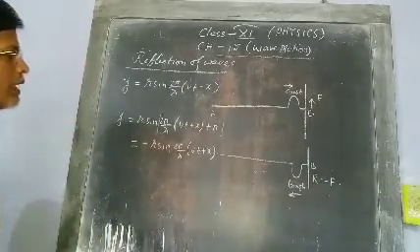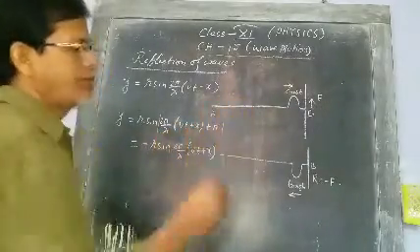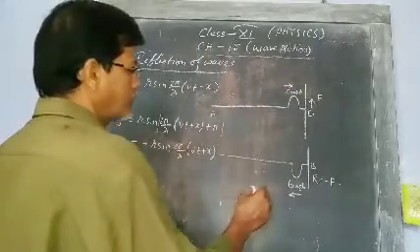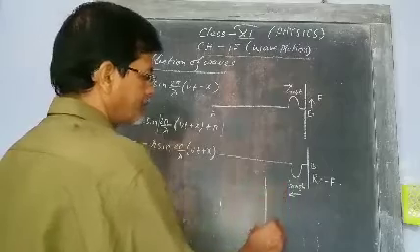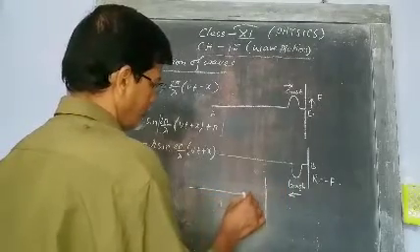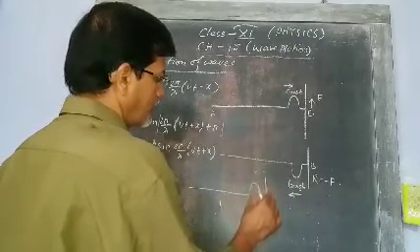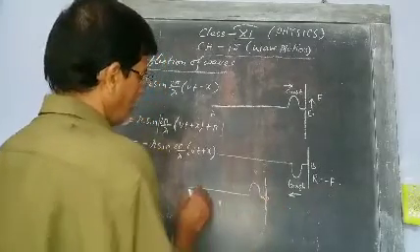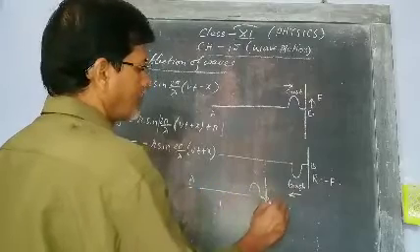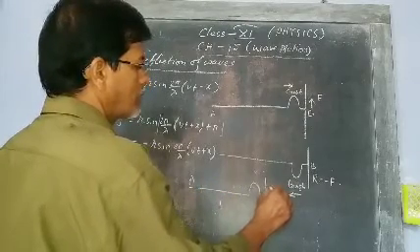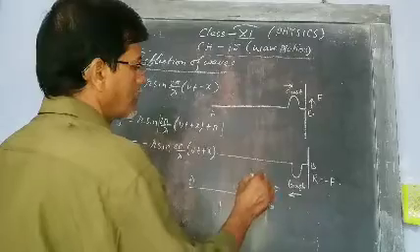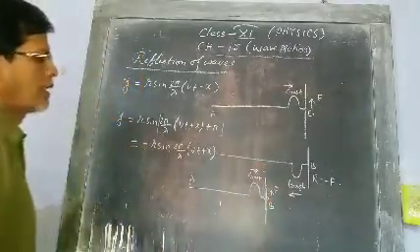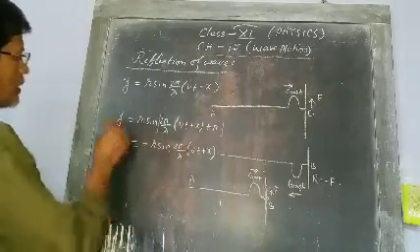This is if the boundary is fixed. And if the boundary is not fixed, then what will happen? You see, suppose there is a ring, and there is a force in this direction. So what will be the equation?